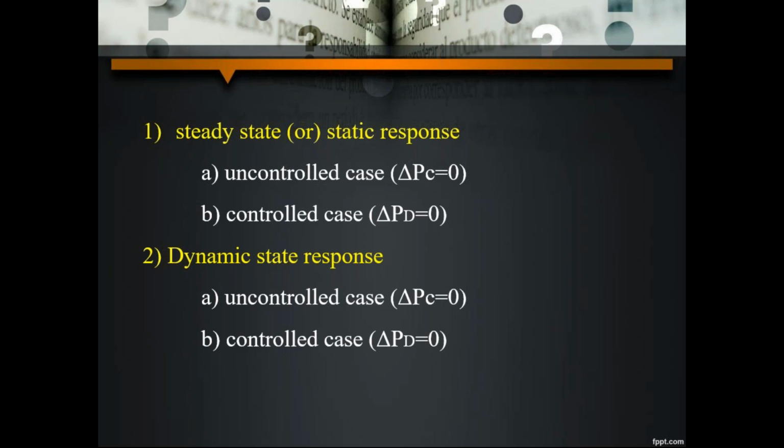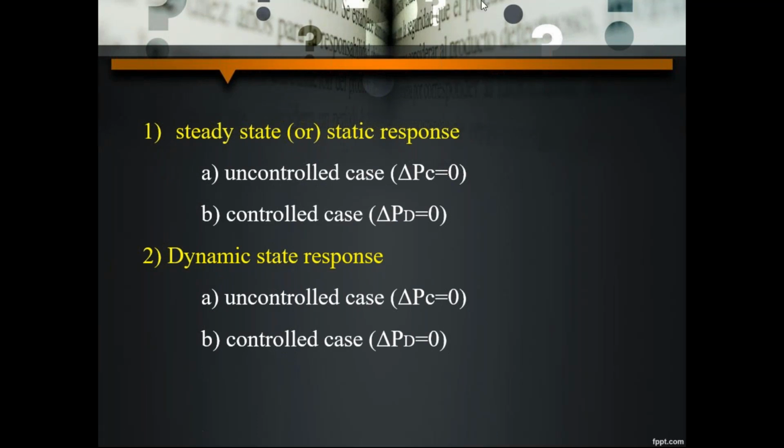Next, the second case is the controlled case. Here the load is constant, but we can vary the generating capacity based on our requirement. So it is completely in our hands, and then it is called the controlled case. So these are the two topics we can discuss for both cases: static response and dynamic response. Now I will give the simple difference between these two.